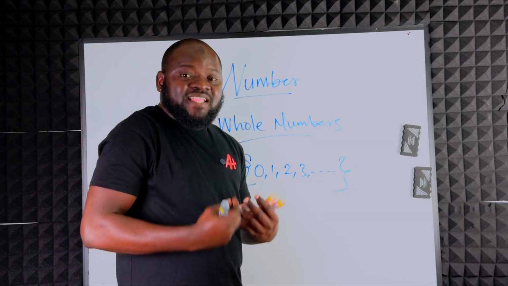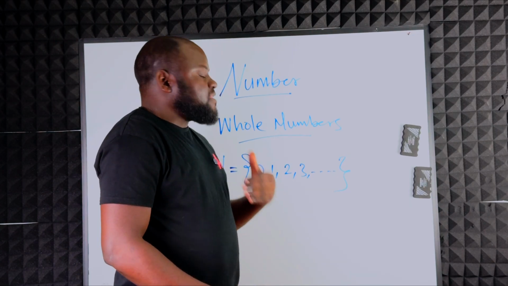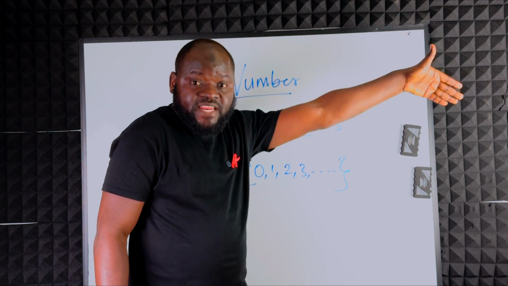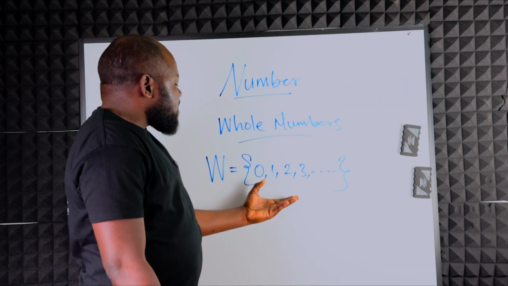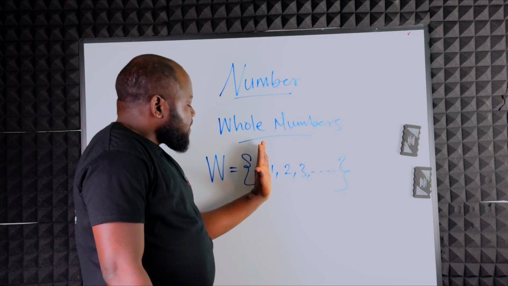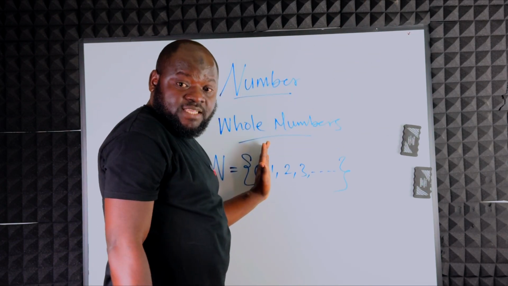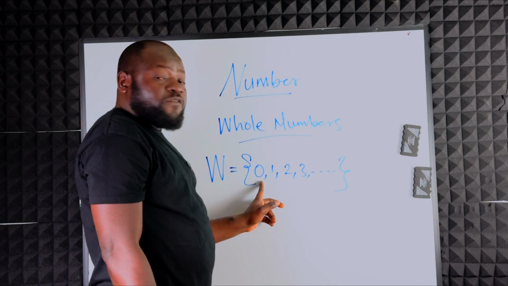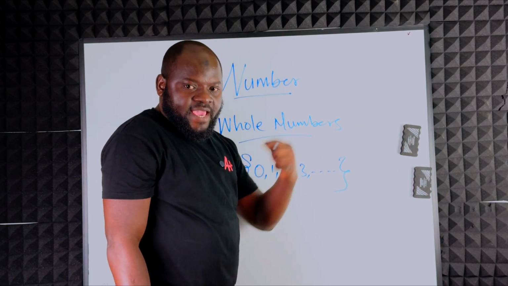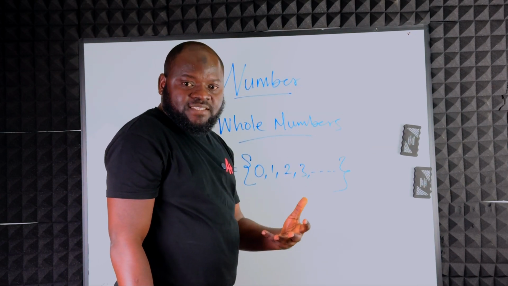What does that simply mean? That means the smallest whole number is 0, and there is no highest whole number because it ranges to infinity. Now, when you look at this, natural numbers are part of whole numbers because natural numbers started from what? 1, 2, 3 till infinity. And whole numbers start from where? 0. There is no negative whole number. Are you getting it now? We only have positive whole numbers. Are we getting that now?